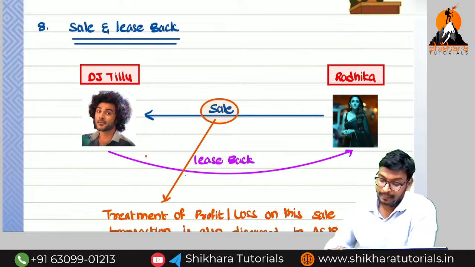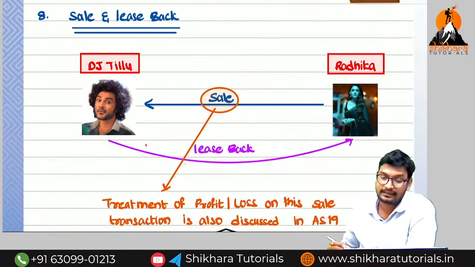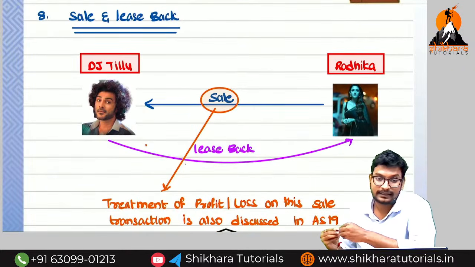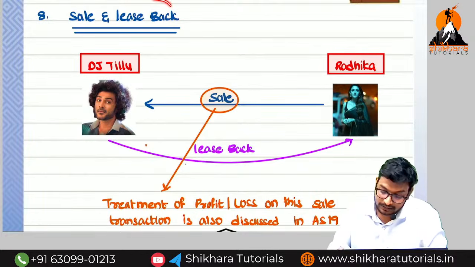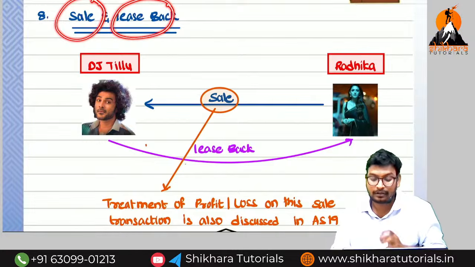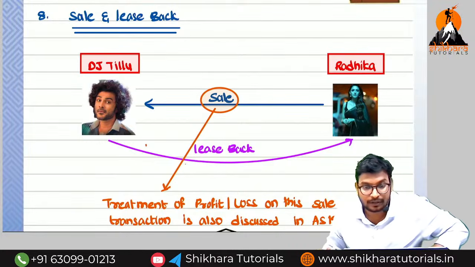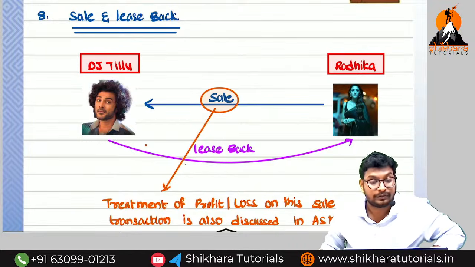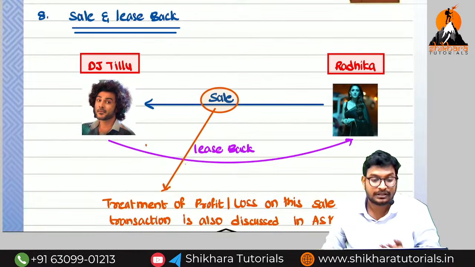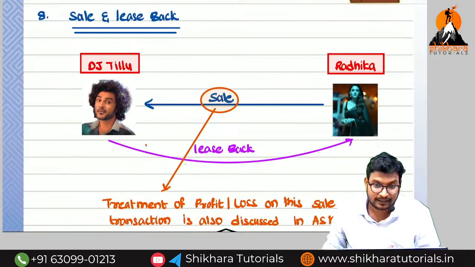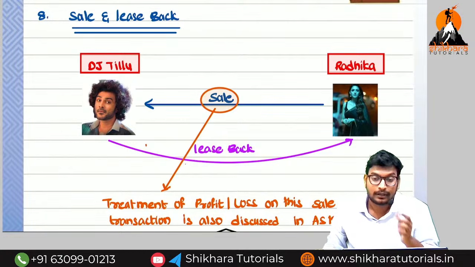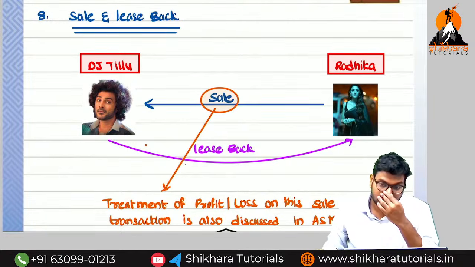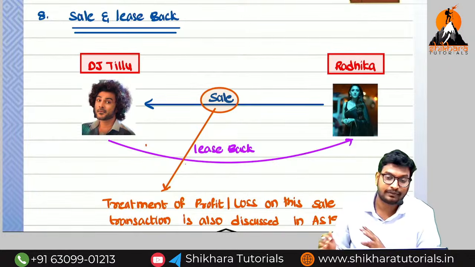Okay na? So what is the concept, ma? Please listen carefully. Sale and leaseback. Sir, here our objective is not the leaseback point of view. Our objective is to find out the profit or loss on sale. And whether we need to recognize that profit or loss in the current year, or whether we need to treat it as deferred income or deferred expenses.